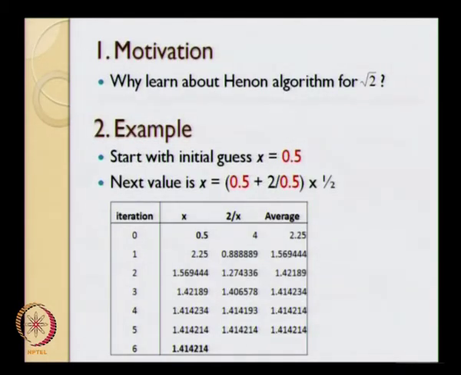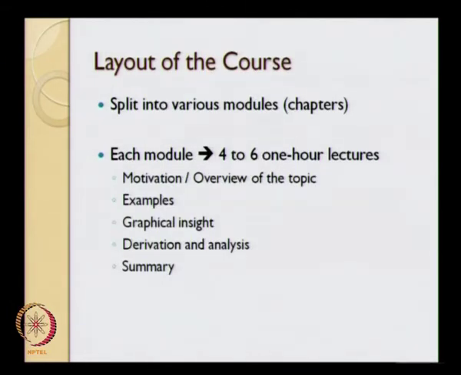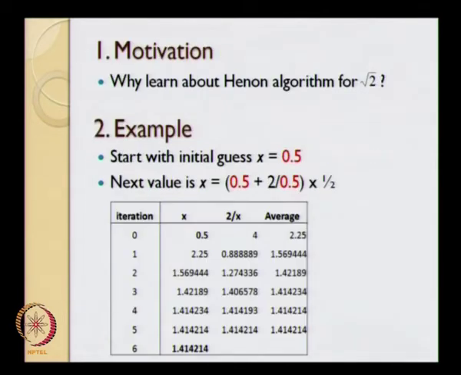Okay, and what I will do is I will just go over how each of these items can be covered for the Henon algorithm that we just looked at for finding the square root of 2. So the motivation is essentially why learn about the Henon algorithm itself, and the reasons for talking about the Henon algorithm are essentially twofold.